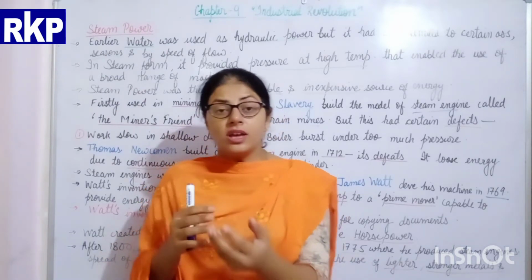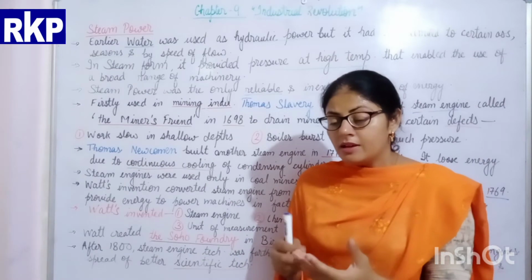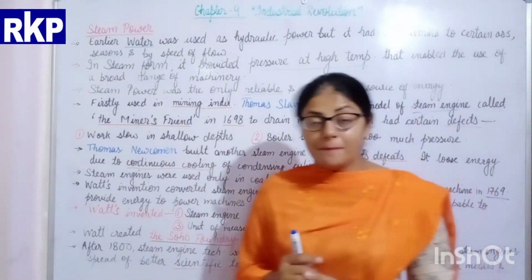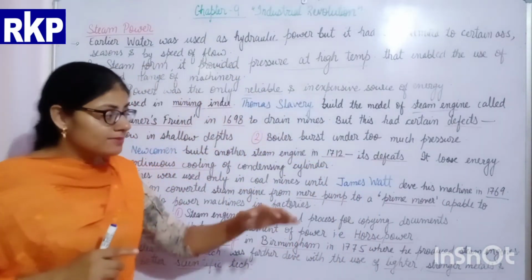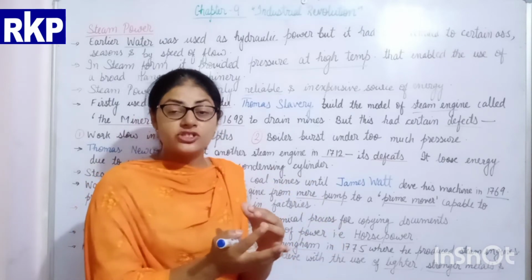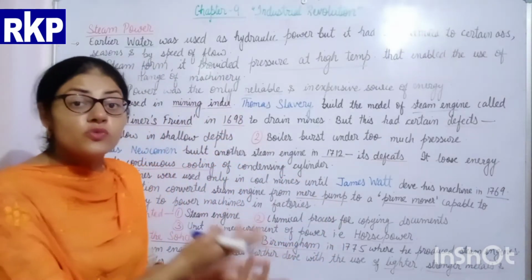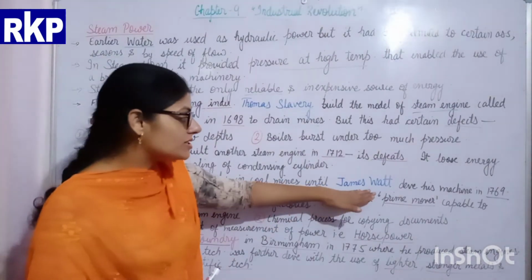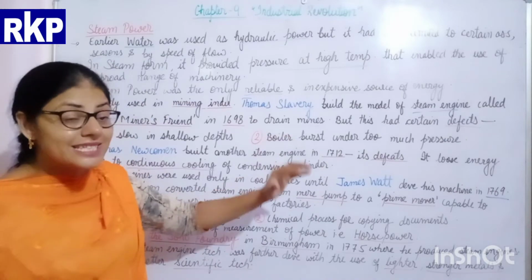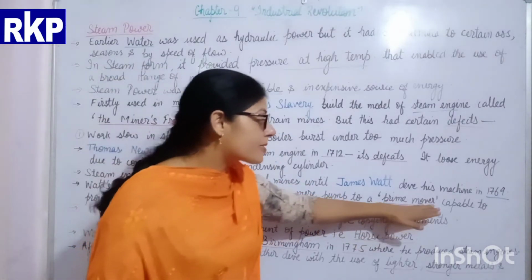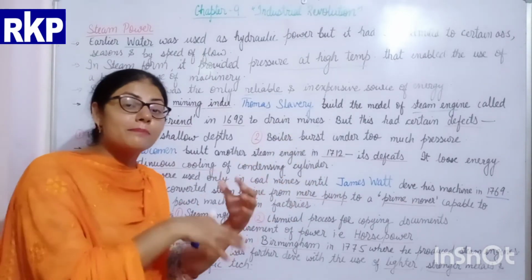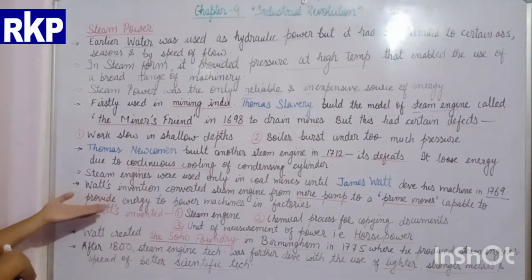Like now you move your machine with the help of electricity. At that time, James Watt designed his engine in a way that the steam energy could be used to move the machine, to work the machine. So what was the innovation done by James Watt? He converted the steam engine from a mere pump into a prime mover, which can make the machine work with the help of steam power.